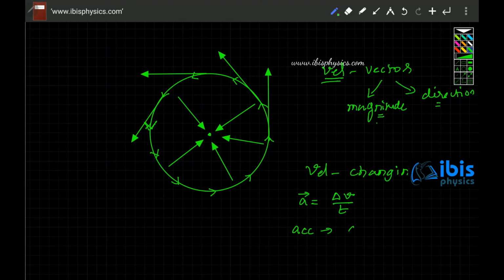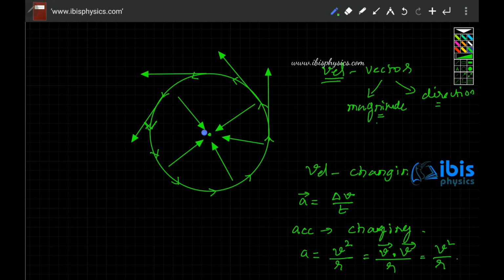Hence, when we say acceleration, we should say that acceleration is changing. But the value of acceleration does not change. Centripetal acceleration is v square by r. That means it is v dot v by r. When you multiply two vectors through dot product, you will get a scalar, v square by r.